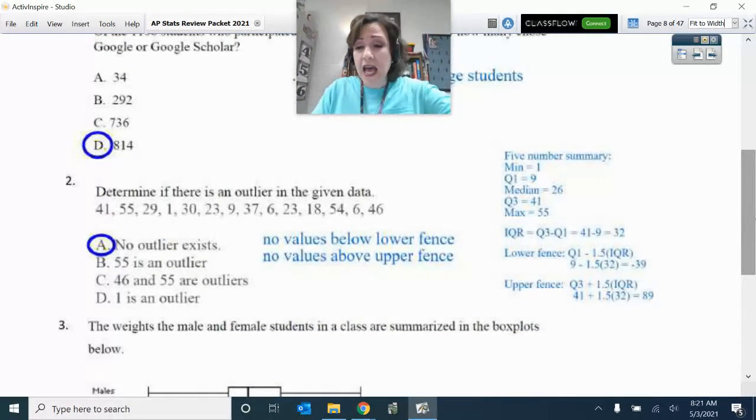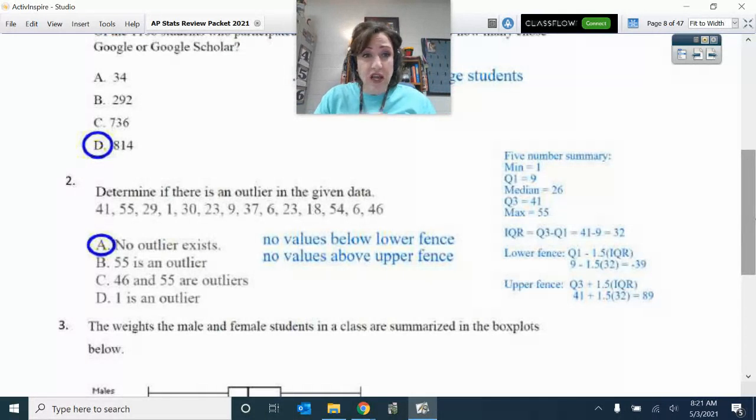All right, now on this one, you had to find if there's an outlier. So what you do is you go and put this information into stat variable, one variable statistics. So I just put all of that into one variable statistics, and I found... and you know what else? I could have actually probably done this easy enough by hand, the 5-number summary. But if you wanted to do the standard deviation rule, then you could have gotten the mean and then, more importantly, the standard deviation with the one variable statistics.